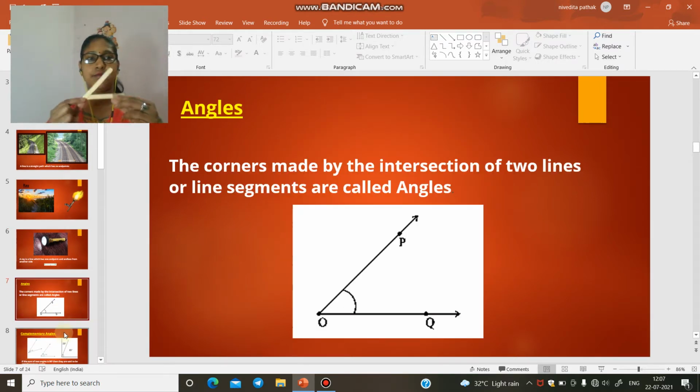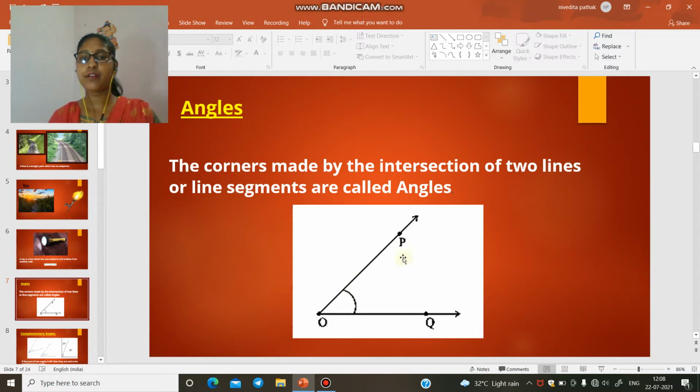Okay. The next thing we understand is angle. I have a model which represents an angle. I have two sticks, first stick and second stick. Both sticks are joined at a fixed point. It means when we consider both as line segments, they have a common endpoint. This endpoint is said to be a vertex. So any model or figure in which two lines, line segments or rays are joined at one fixed point, then the inclination between them is said to be an angle. So the angle is a corner made by the intersection of two lines or line segments.